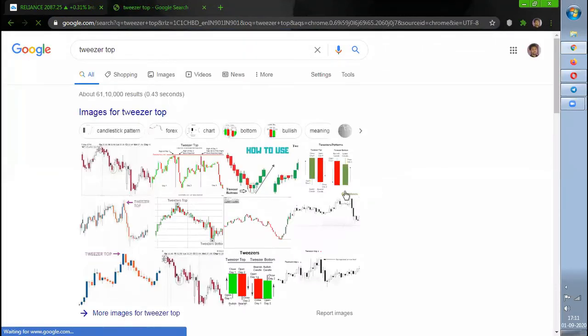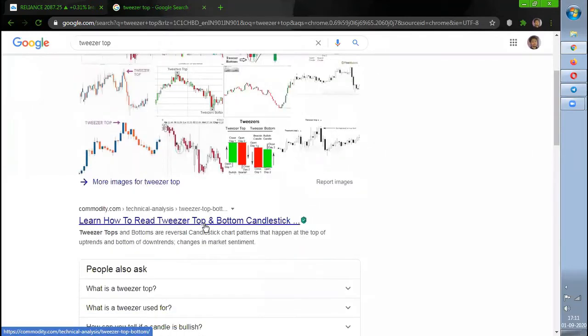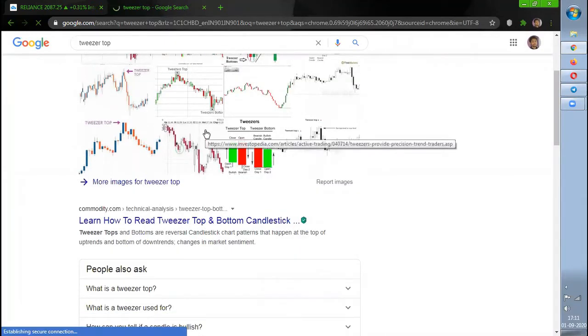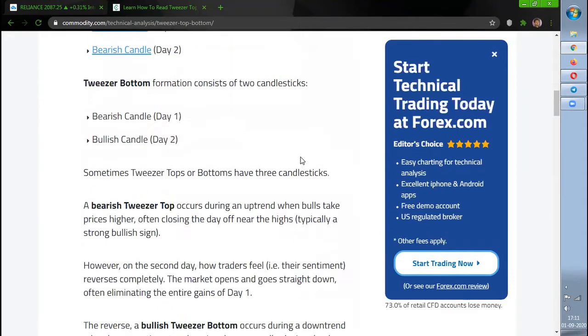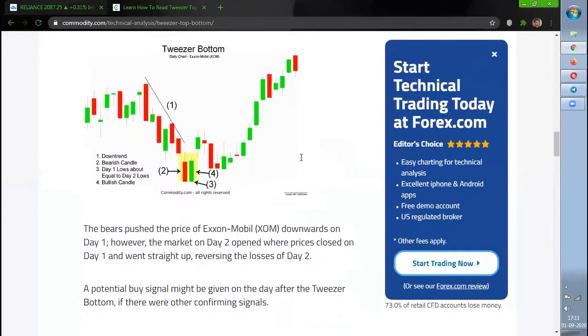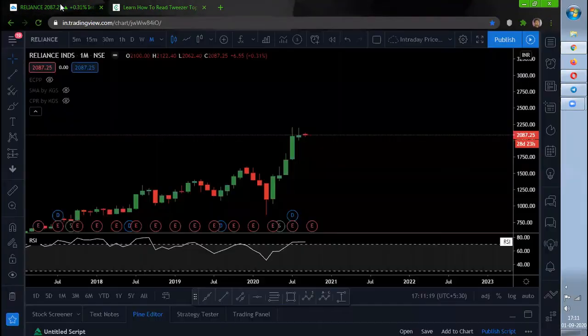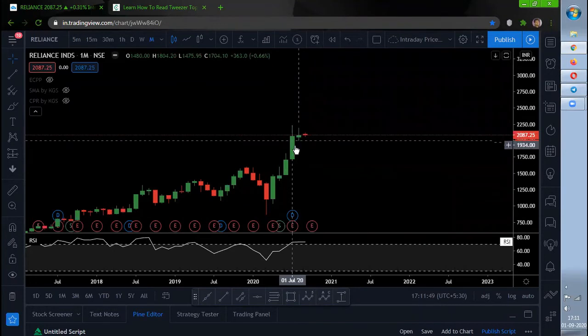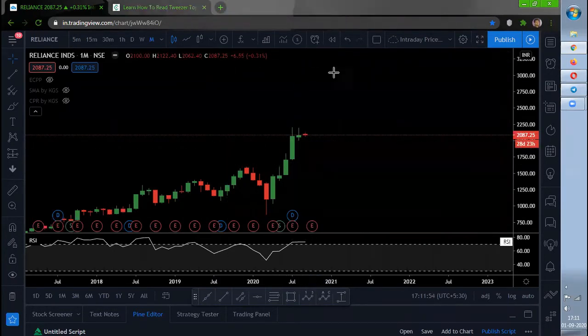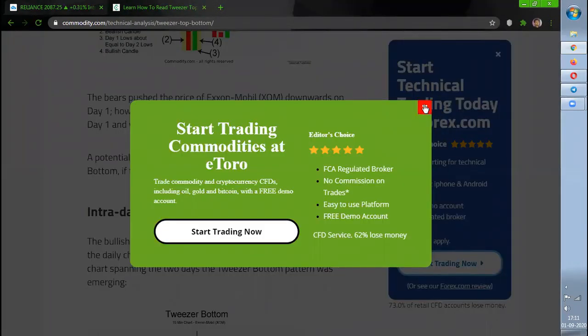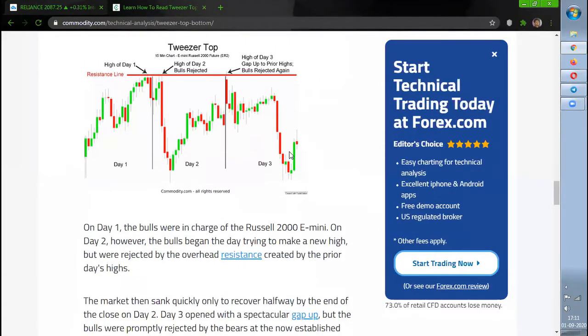So this is a tweezer top, wherein the high of the candle remains the same. Whenever the high of the candle remains the same for 2 consecutive candles, then we can expect a good downside to happen. One little change I could see in the tweezer top is that the 2 candles may not be identical. That is what I have read till now. But in this case, what I could see is that the 2 candles are identical. So that is the only thing which is not telling me to short Reliance.